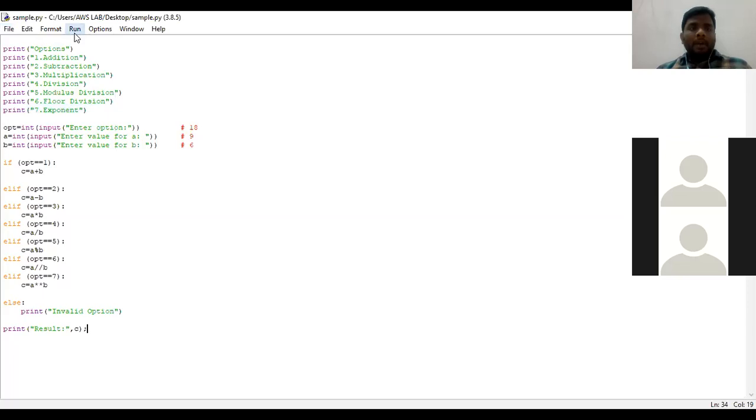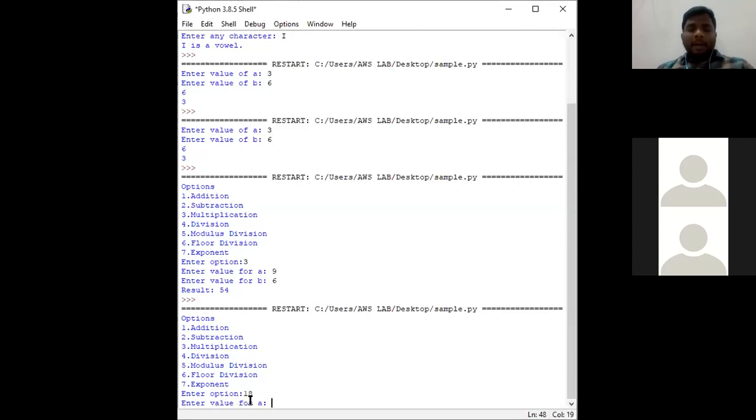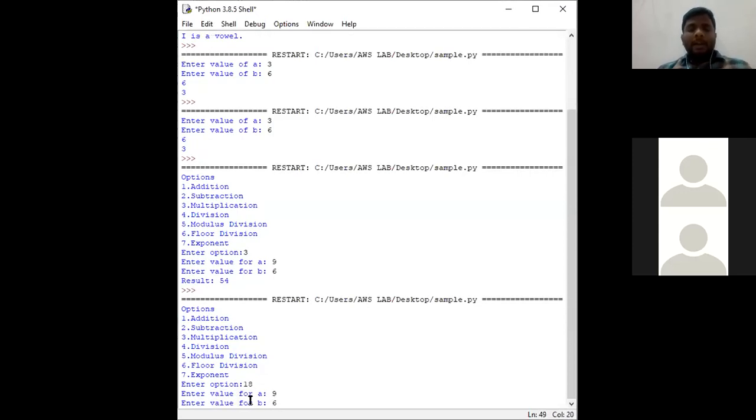Save this program, go to run module, go to the IDE. Okay, see, now look here. We have got all the 8 options again and it's asking to enter an option, and we are giving 18. The value of A is 9 and the value of B is 6.